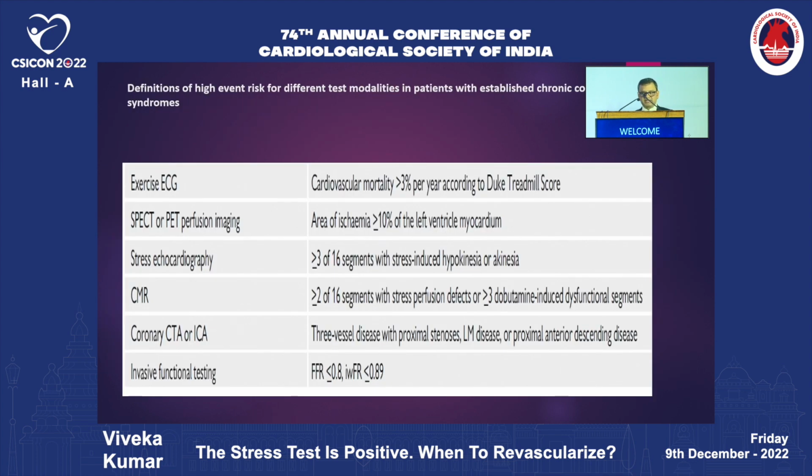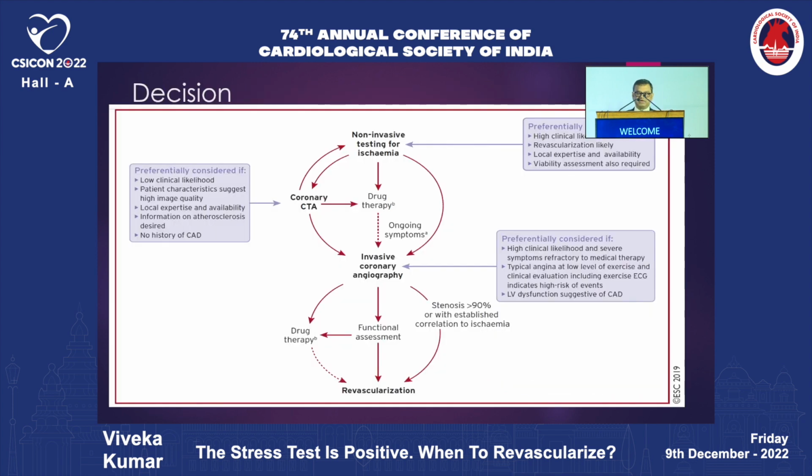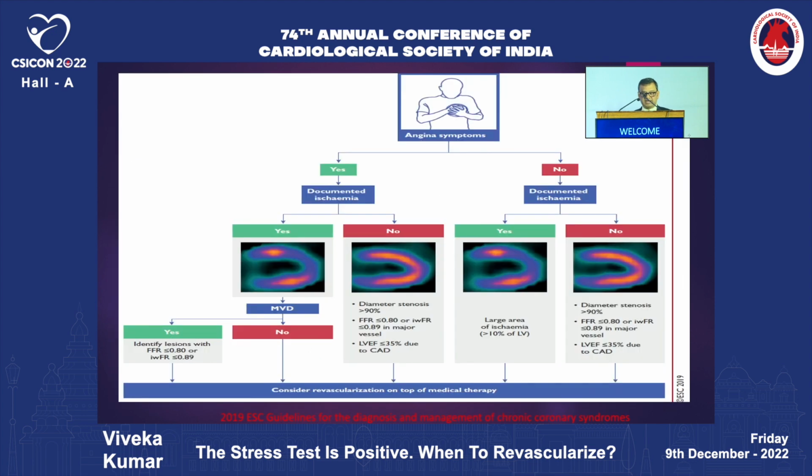So there are different comparisons, and now we test the accuracy of these tests against FFR, which is an invasive test, but FFR is as of now considered the best test for decision making. So when to revascularize: obviously if the patient is having significant symptoms, but if more than 20% of the myocardium is at risk, we say it is strongly positive or the ischemia burden is high, and there we should be doing it. If you look at this angina symptom algorithm, if there is documented ischemia and on the stress test you see multiple segments of ischemia, then definitely they would be